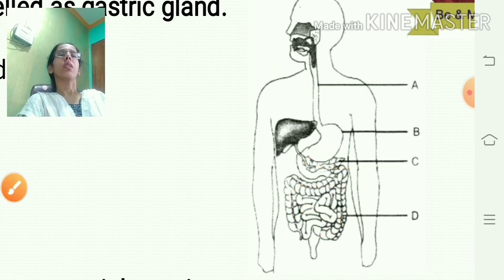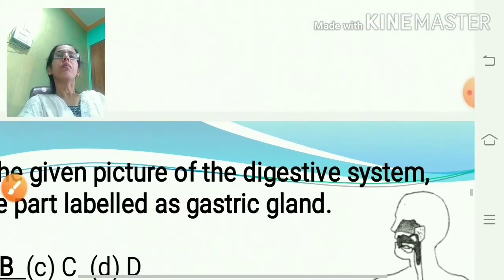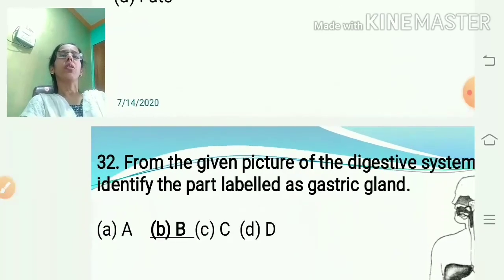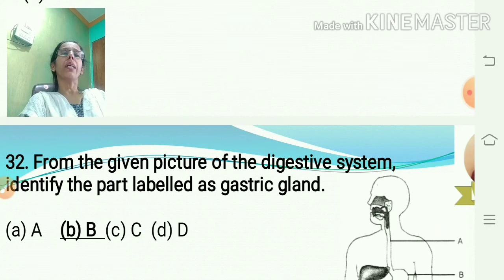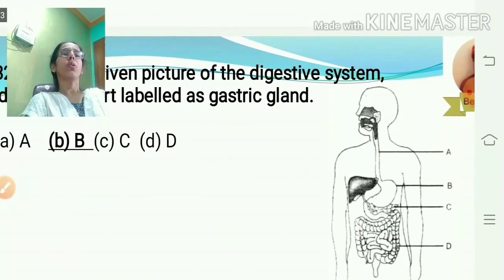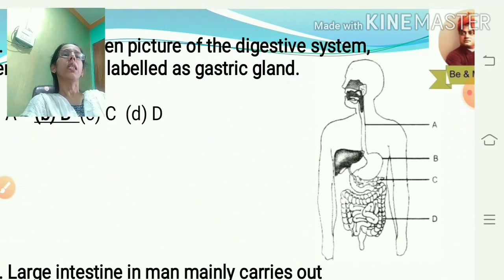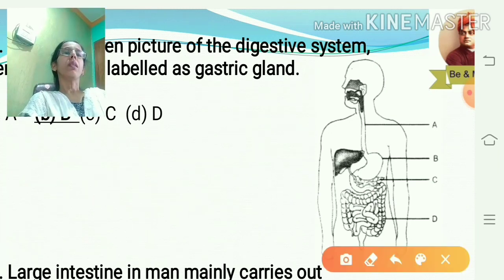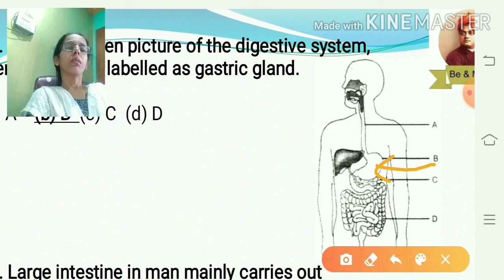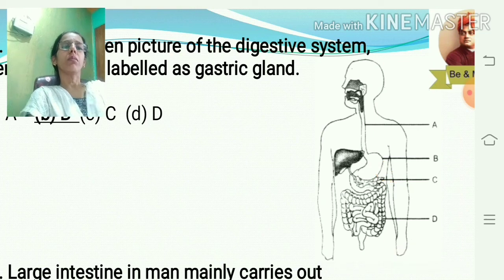What question have they asked? Identify the part labeled as gastric gland. You can easily see that this part B is the gastric gland, because in the stomach gastric juices are secreted, and in that gastric juice mainly HCl creates an acidic medium. So B is the gastric gland.